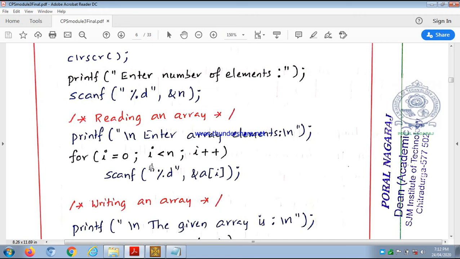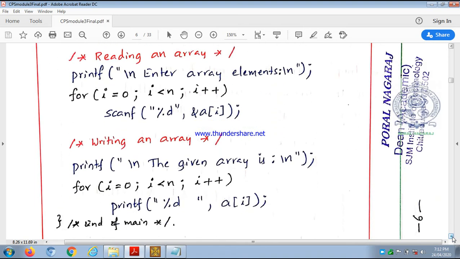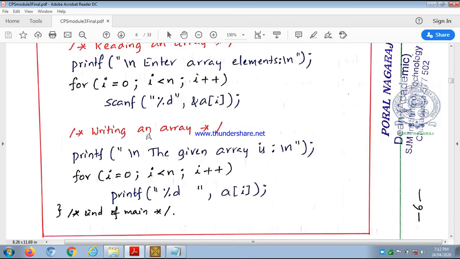Suppose we have to see them, meaning we have to bring the memory contents, the array contents, onto the screen. For that purpose we use the printf statement, and that is called writing an array. Between slash star and star slash we have written the comment writing an array. So this is the code. For our convenience we write printf in a new line, the given array is colon. Then control goes to the next line and it will display. Instead of scanf we use printf.